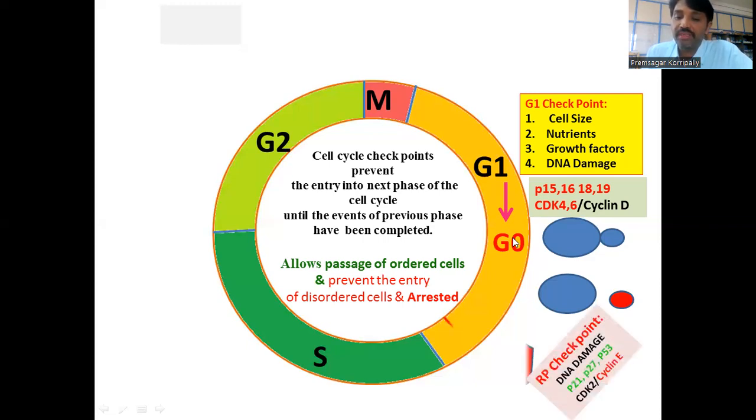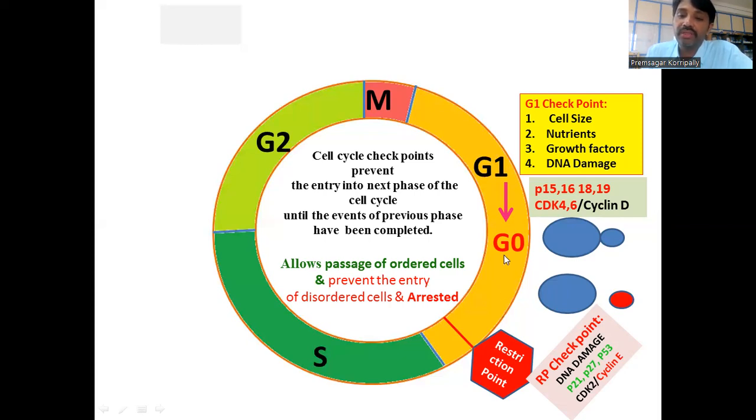The next point is that the second checkpoint is also called a restriction point. It is the restriction point in the case of mammals, and it is called the start point in yeast.